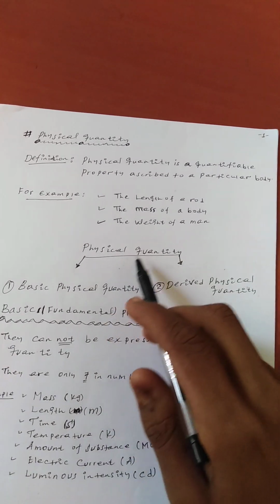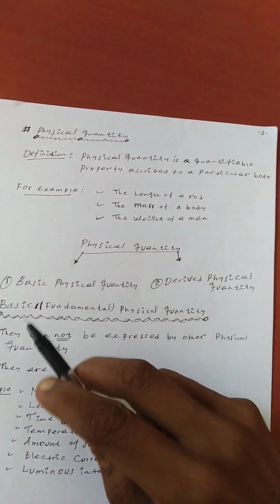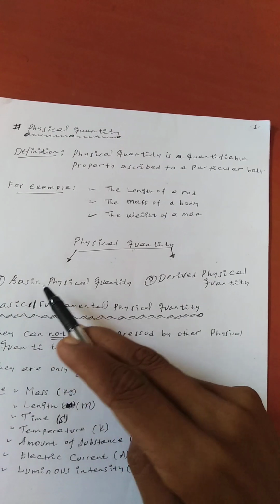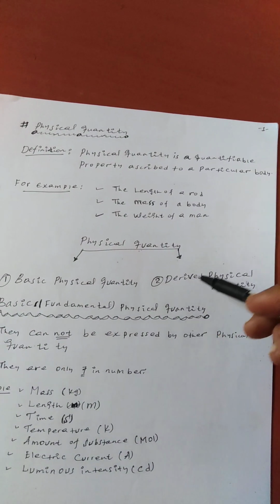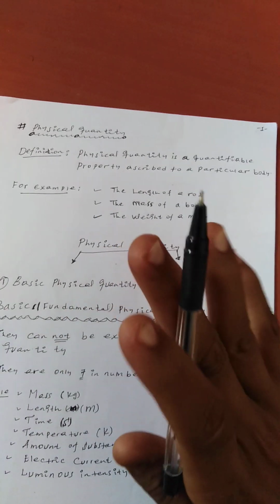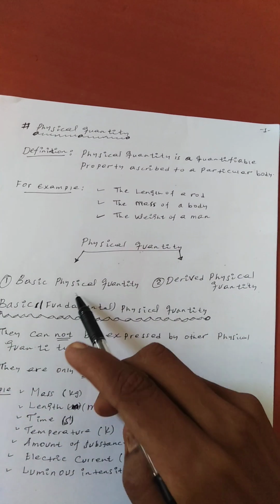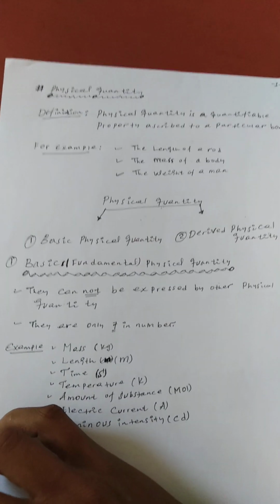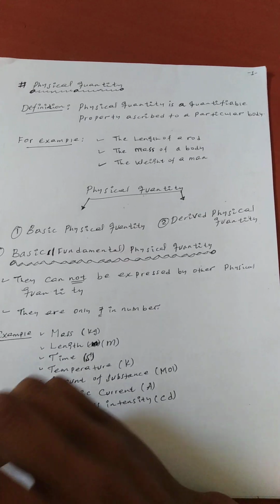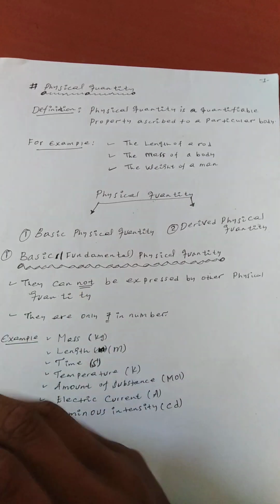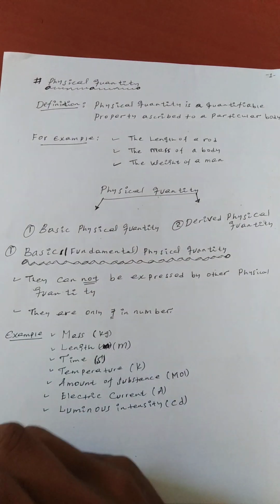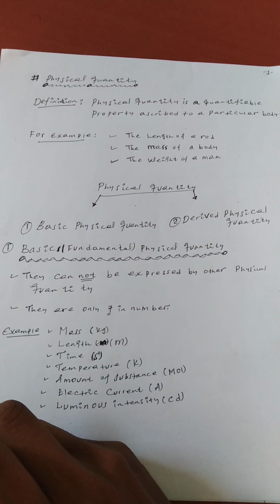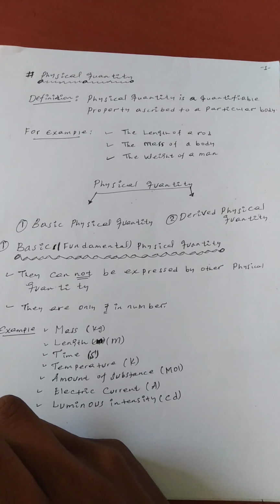And these physical quantities divide into two. The first one is basic physical quantity and the second one is derived physical quantities. Let us see it one by one. Okay, basic physical quantity. When we say basic, it is sometimes said to be fundamental.